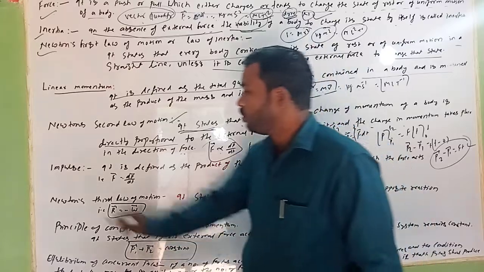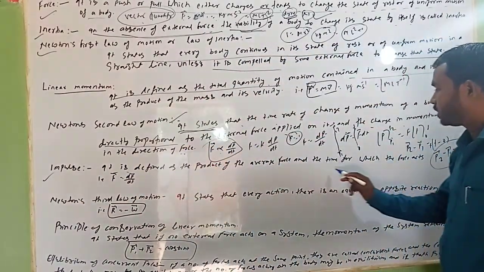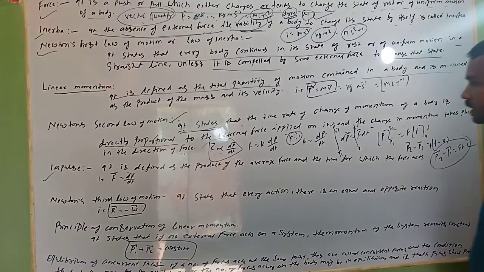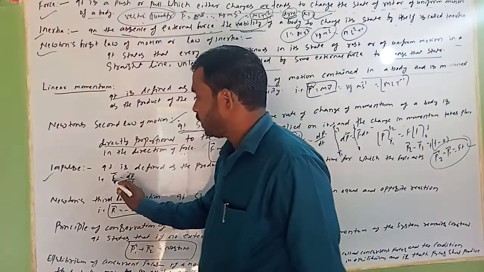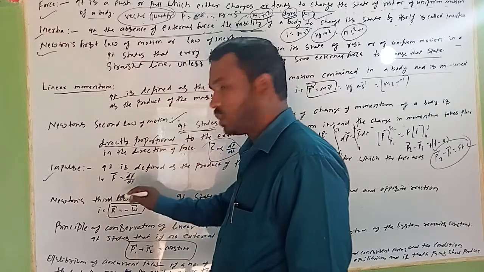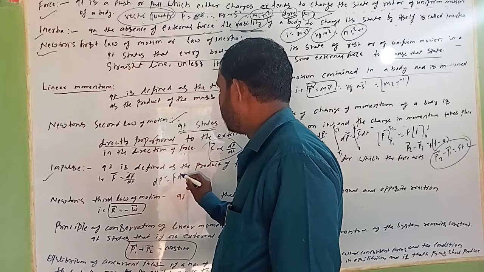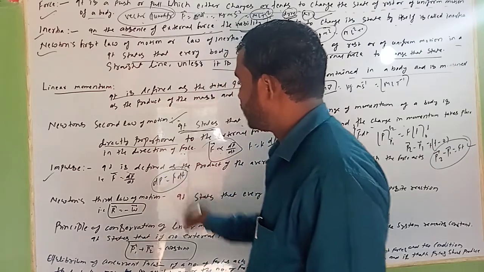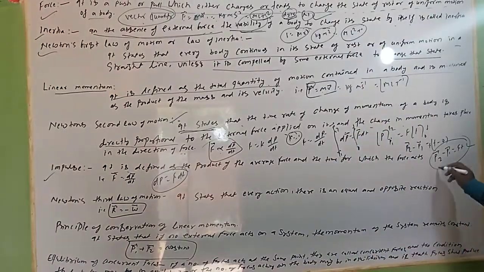Next, impulse. It is defined as the product of average force and the time for which the force acts. It means, from the formula F is equal to dp by dt, cross multiply here, then you will write dp is equal to F dt. Again you can integrate this one. The total momentum you can find out according to this.